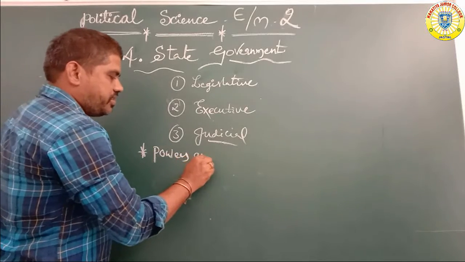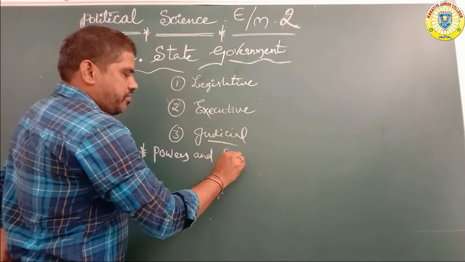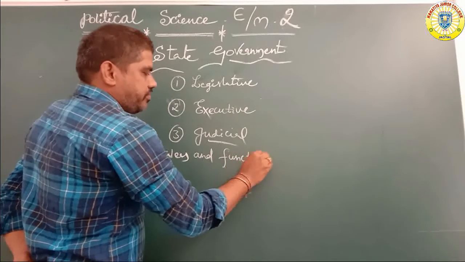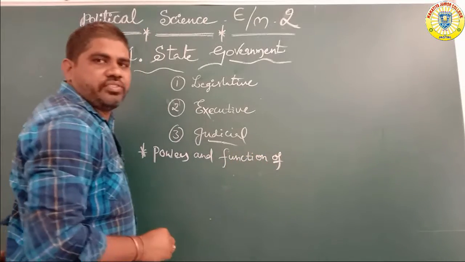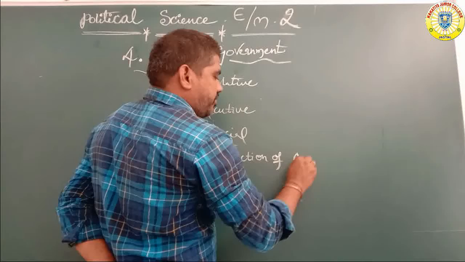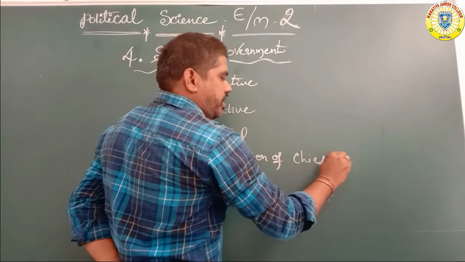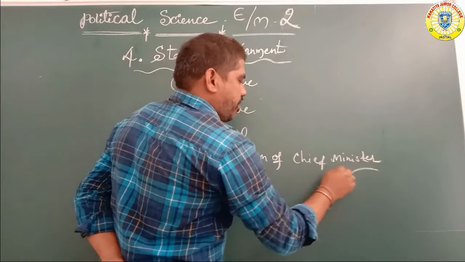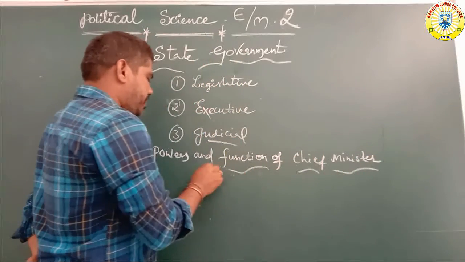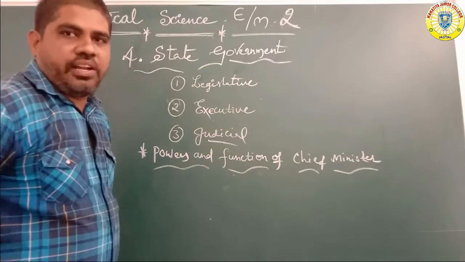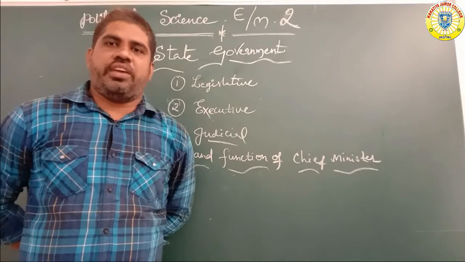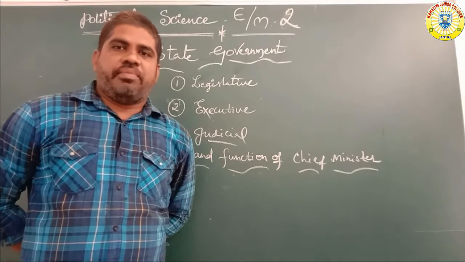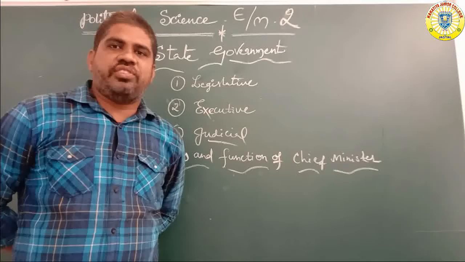How to appoint a chief minister? Mainly the governor appoints the chief minister. So what are the main powers and functions of the chief minister?